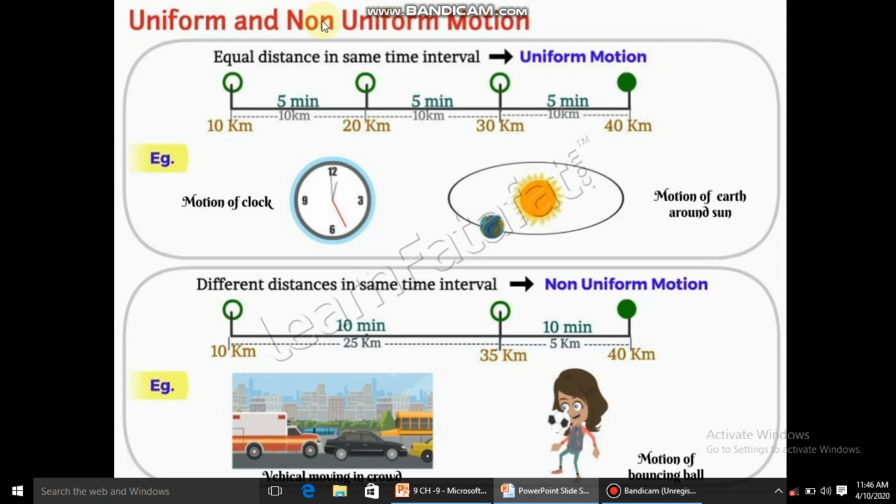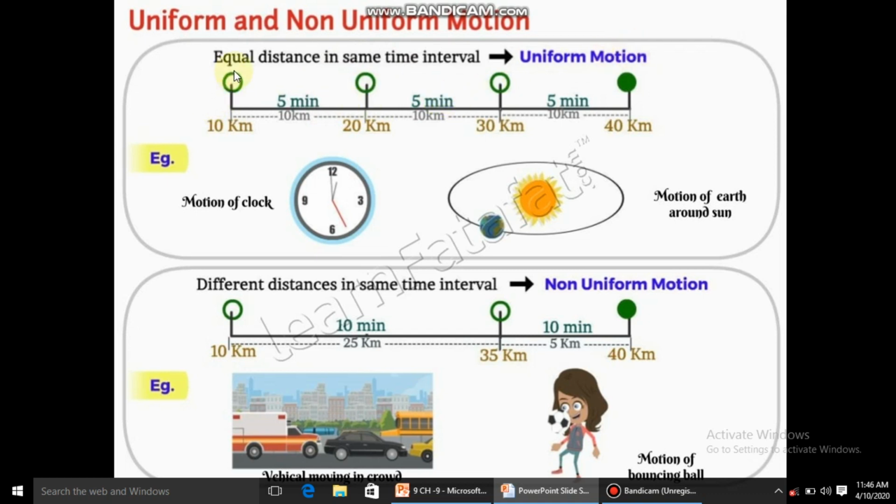For an example, let's talk about an object. It travels 10 kilometer in 5 minutes, and in the next 5 minutes it again covers 10 kilometer, and in another next 5 minutes it again covers 10 kilometer. So the time is equal and the distance covered by that object in that given particular time is also equal.